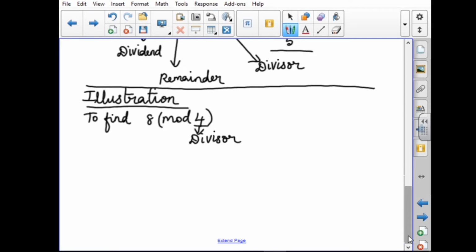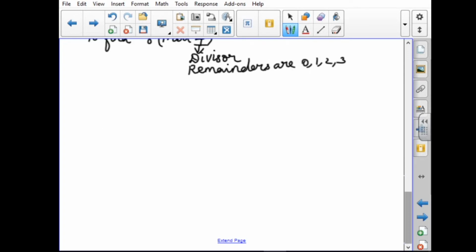When a number is divided by 4, by Euclid's division algorithm, the remainders you will get are 0, 1, 2 and 3. Only these 4 numbers you are getting as the remainder. So take these numbers 0, 1, 2, 3. I draw like this.